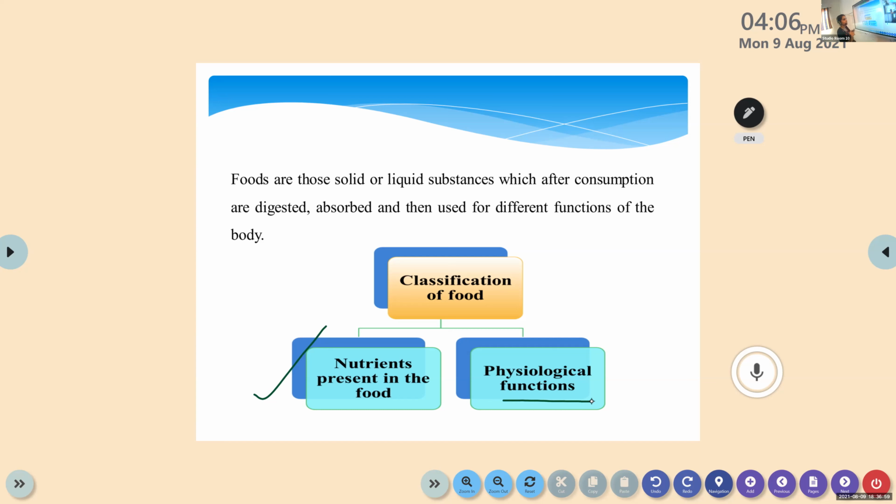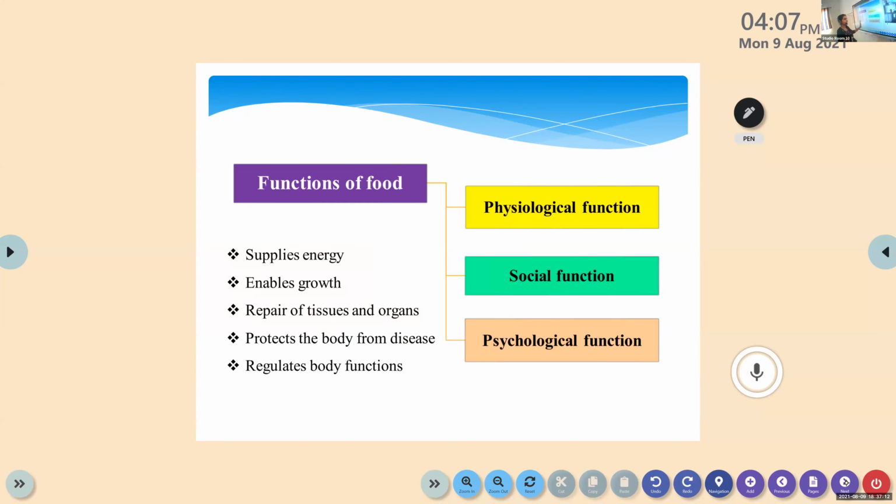Another one is on the basis of physiological function. Each food has its own function, right? And each food has their own nutrients. So on the basis of this, we classify all the foods into two. One is on the basis of nutrients, another on the basis of functions. Then these are the common functions of food. Why do we eat food, okay? What are the reasons for food? It supplies energy, it provides growth, and it repairs tissues and organs. It protects the body from diseases and regulates the body functions. And also to satisfy our appetite, right? Those are the main functions of food.